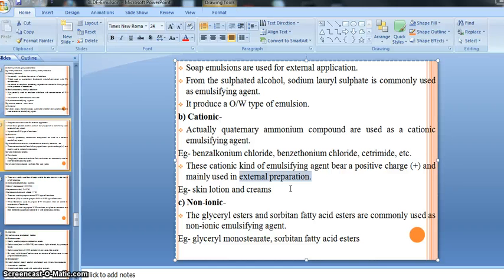So in synthetic kinds of emulsifying agent, there is no need to add any preservatives for preservation purposes, because the cationic, ionic or non-ionic or semi-synthetic emulsifying agents are man-made, made by reaction or by combination of various chemicals, right? So benzalkonium chloride, its name suggests that it is a chemical not obtained from nature, it is man-made. Then benzalkonium chloride, benzethonium chloride, cetrimide, these are man-made chemicals, right?